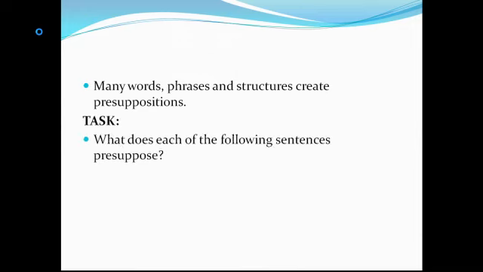Well, I'll give you the following task. Your job now is to tell me what each of the following sentences presuppose. Sentence 1. Each of the boys in the room is nice. What does this statement presuppose? Each of the boys in the room is nice. Are you able to tell what this sentence presupposes?